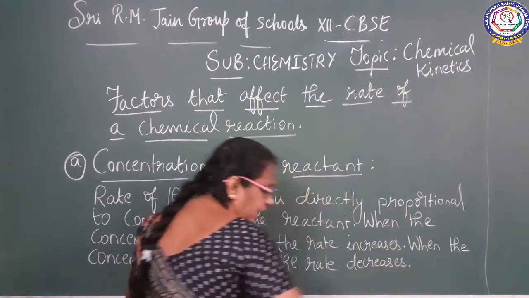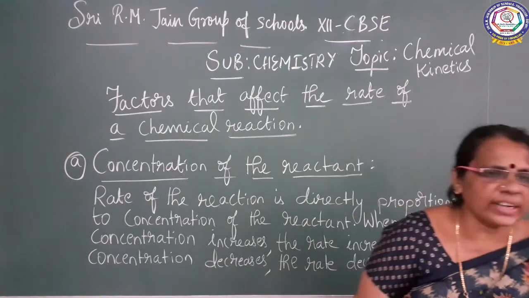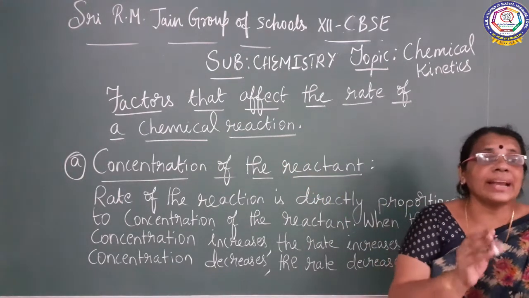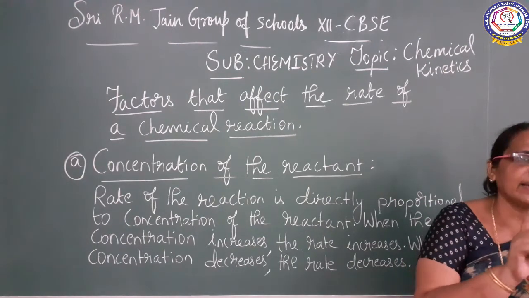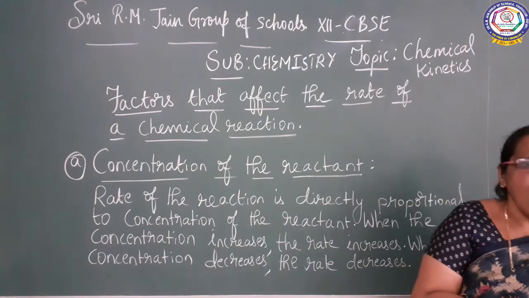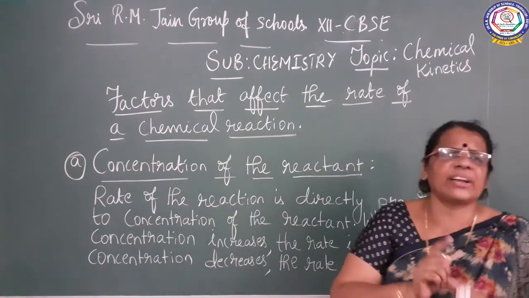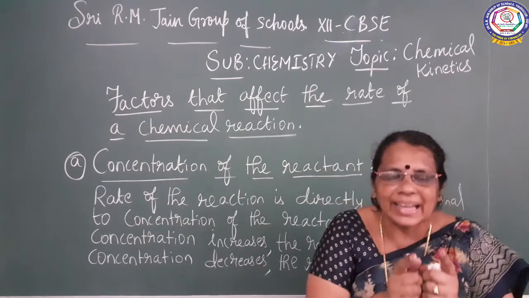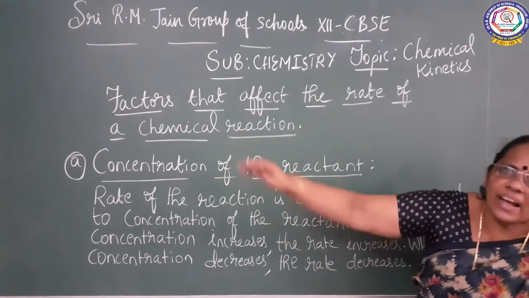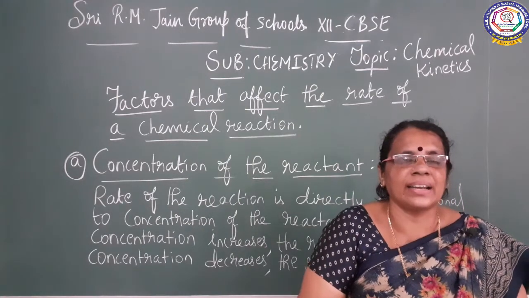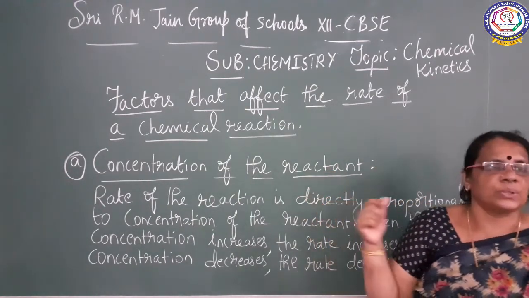So, what is the first factor I told you? The first factor is the concentration of the reactant. The concentration of the reactant plays a greater role in the rate of the reaction. How does the concentration affect the rate of the reaction? Concentration and rate of the reaction are directly proportional. When the concentration of the reactant is greater, the rate is also greater.